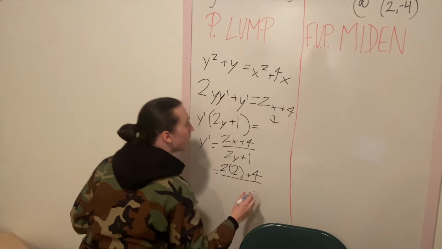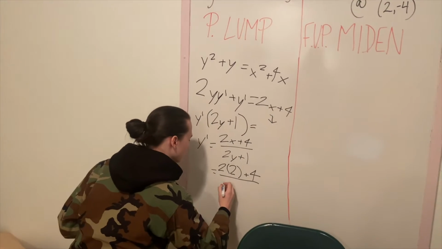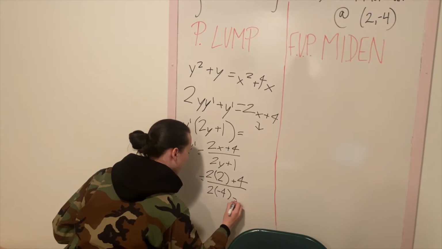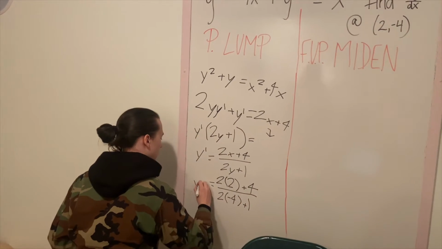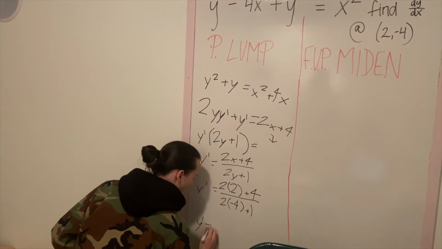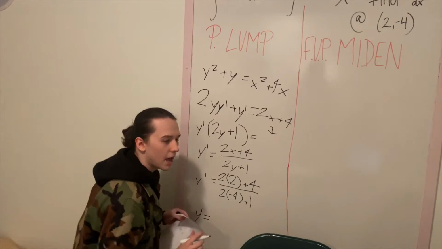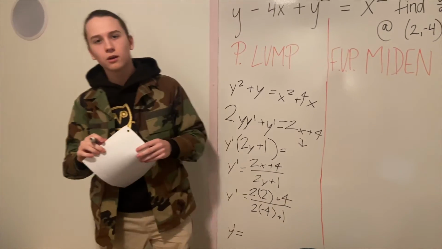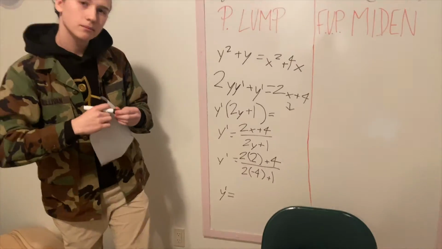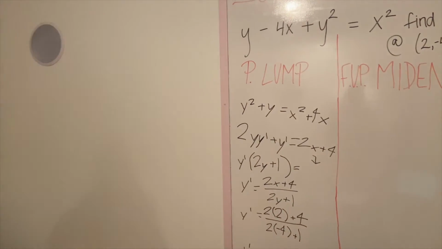Just plug that in like that. And the y is -4. Plug that in as well. Once you get that, you get your answer. But actually, I'm not going to give the answer to Mr. Biden. I'm going to let him try and figure it out for himself. Good luck. Okay, former Vice President, it's your turn for the board.